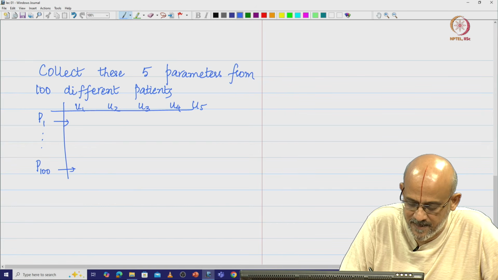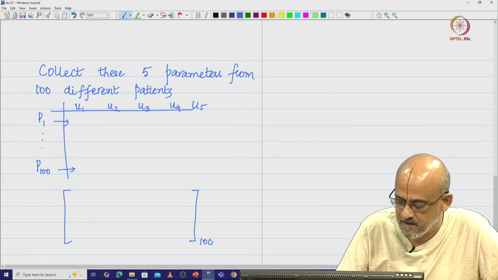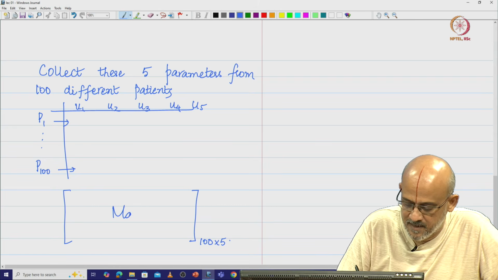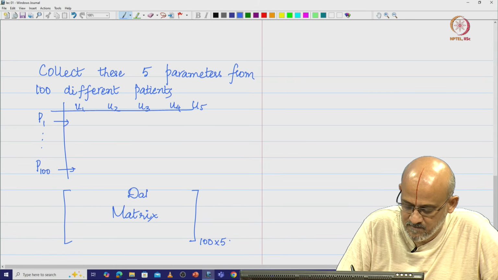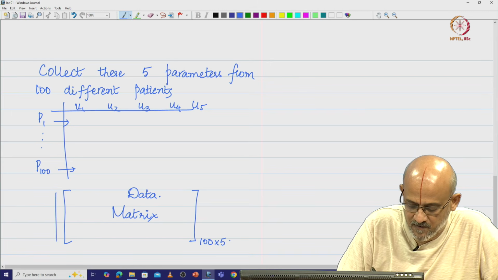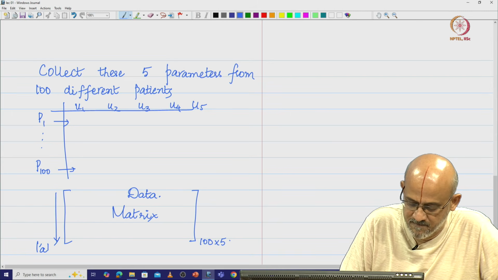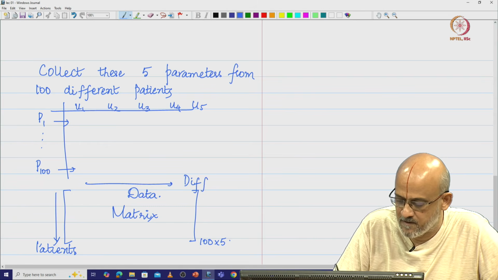So, I will end up getting a matrix of dimension 100 by 5. This will basically become my data matrix, where the number of rows indicates the samples or the patients, and each column indicates a different parameter that I measure.